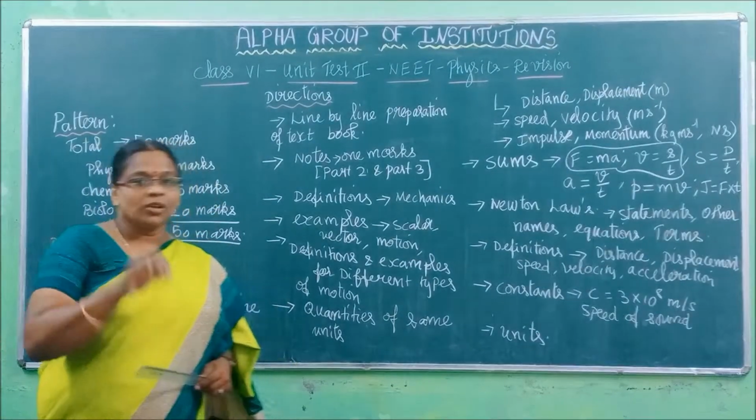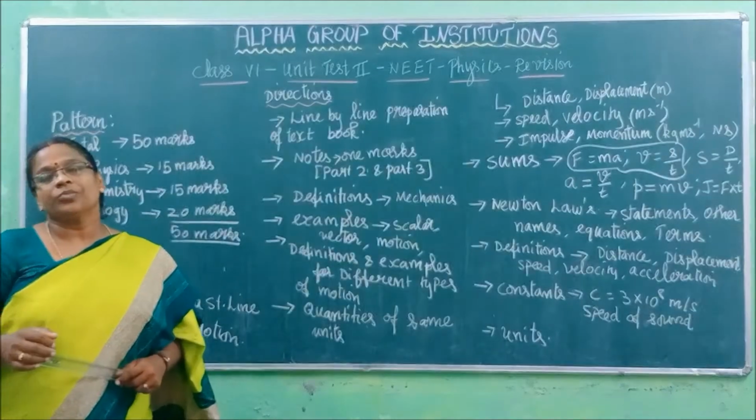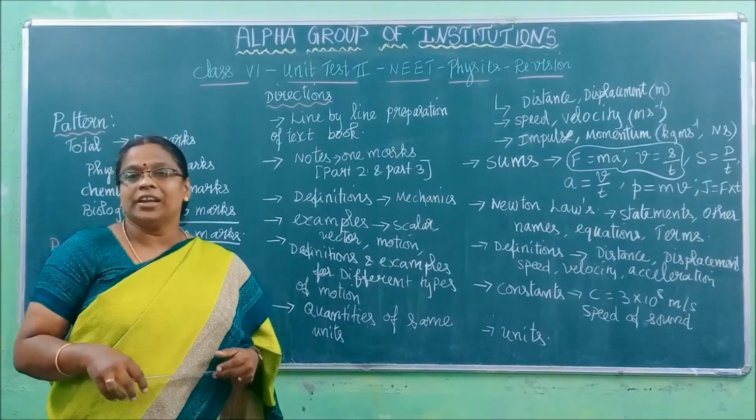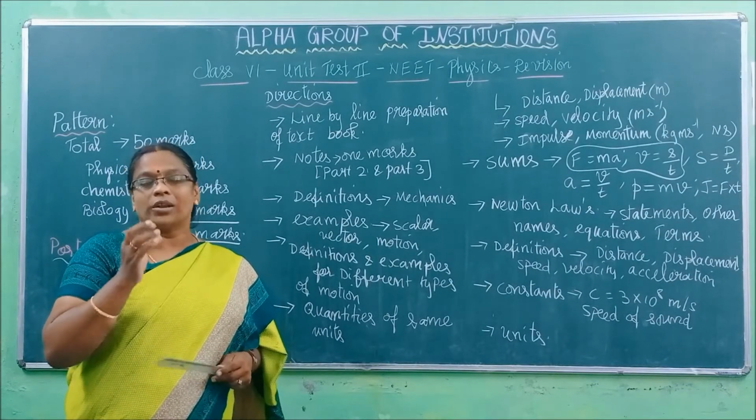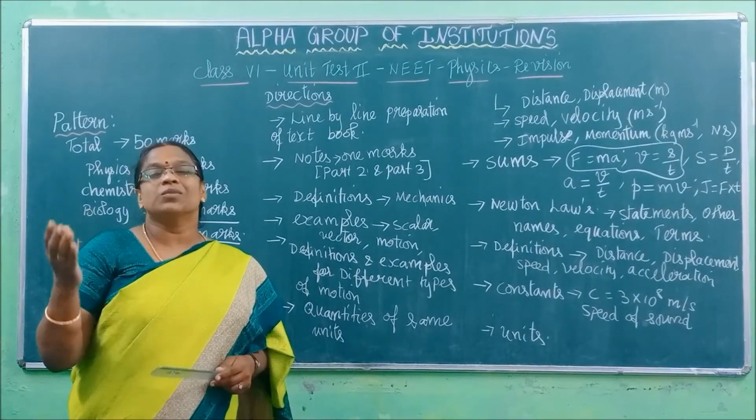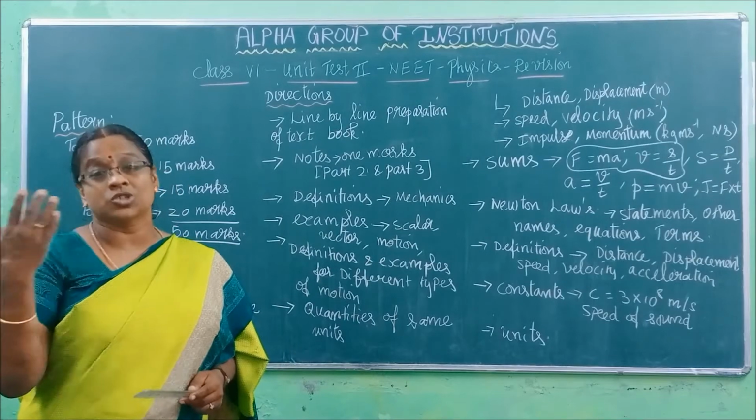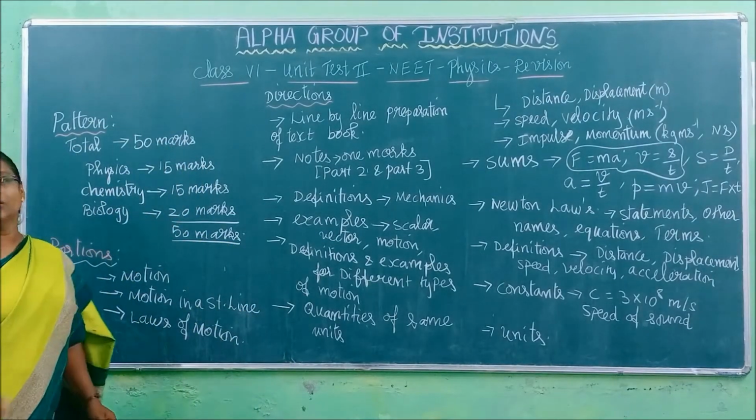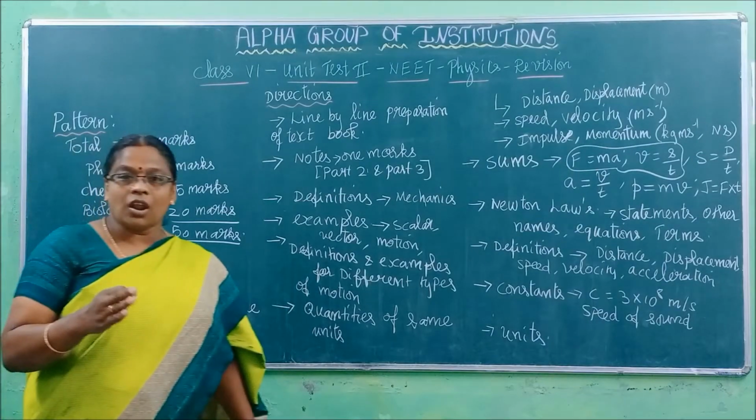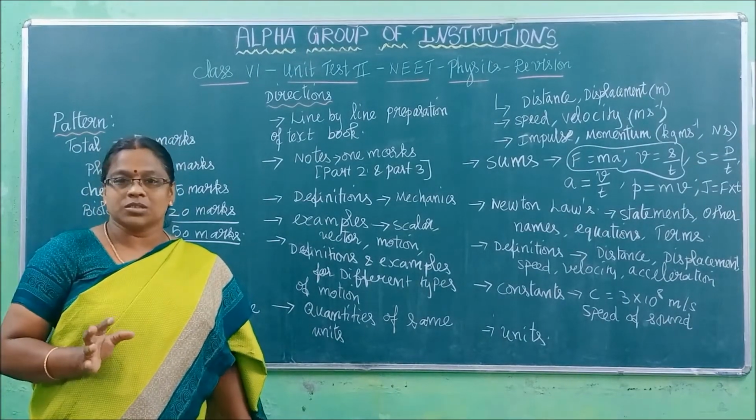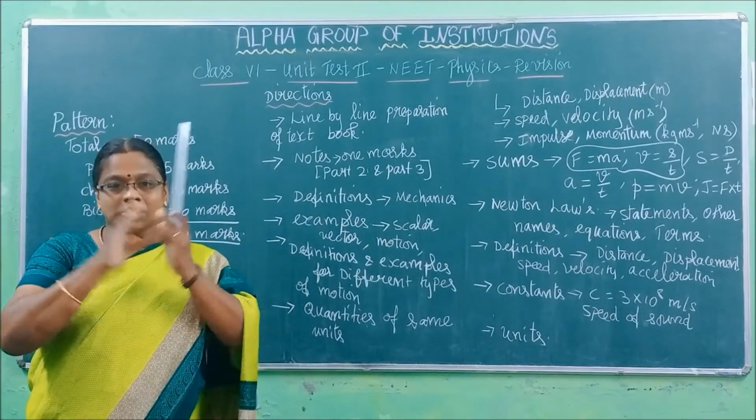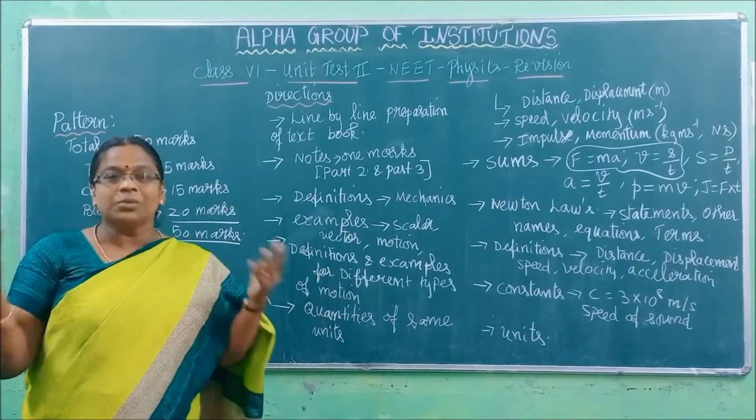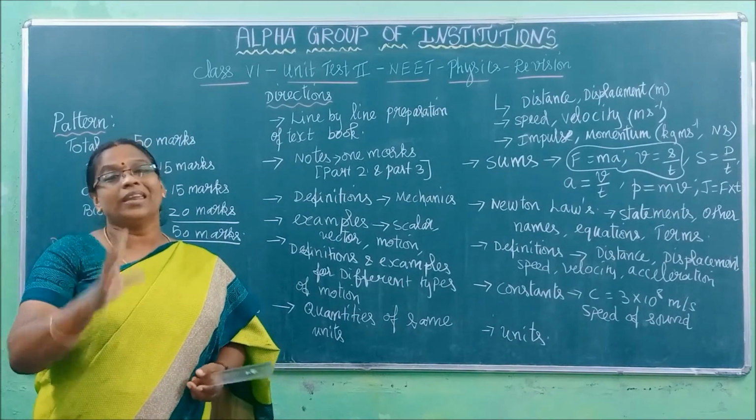What are they? Motion introductory, the first lesson, which will contain all the basic definitions. The second one, motion in a straight line, which will give you the definitions of the important terms: distance, displacement, velocity, acceleration, uniform motion, types of motion, like that. Then laws of motion, which will explain the three laws of motion and the related concepts. Okay, so the portion is this much only I am going to cover for your NEET. I may say this much only, but it includes so many concepts.